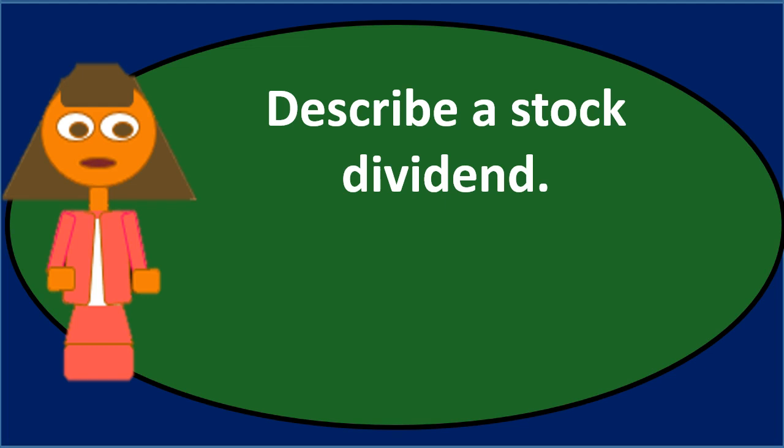It doesn't matter what type of entity, sole proprietor, partnership, corporation. We want to generate revenue within the business, and then we're hoping the business will then pay that revenue, typically in the form of cash, to the owners so that we can then take it and use it for our personal use as the owners. In a sole proprietorship or partnership, that distribution is called a draw. And in a corporation, however, it's called a dividend.